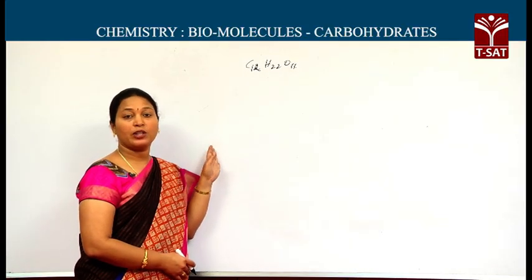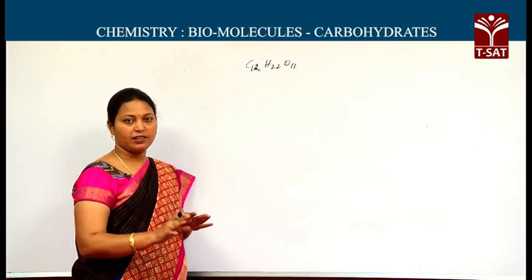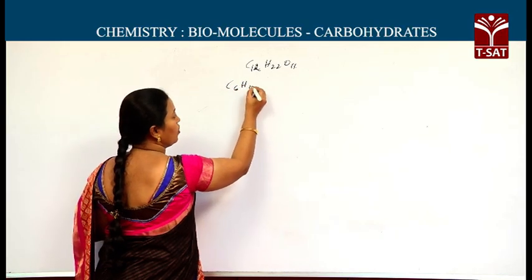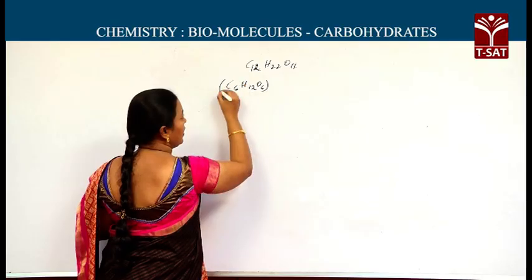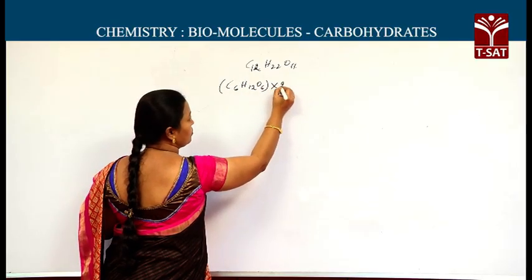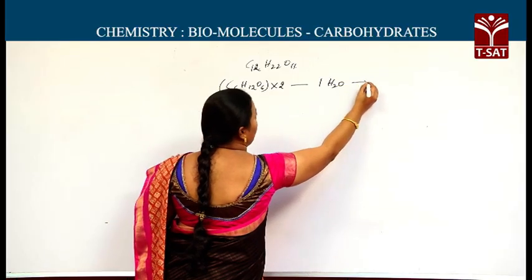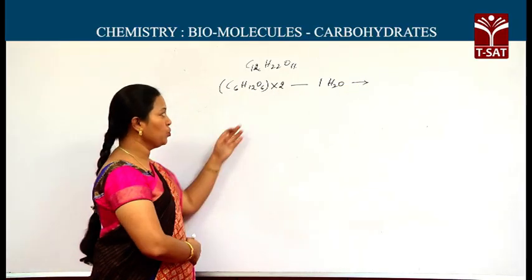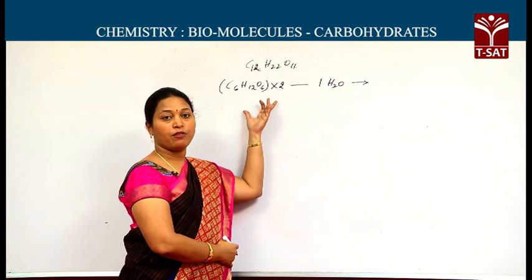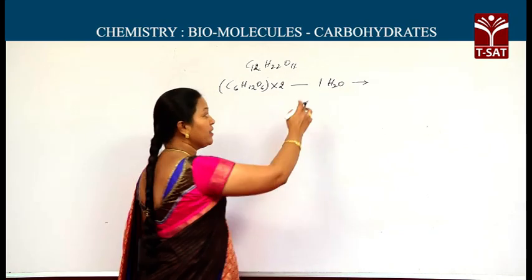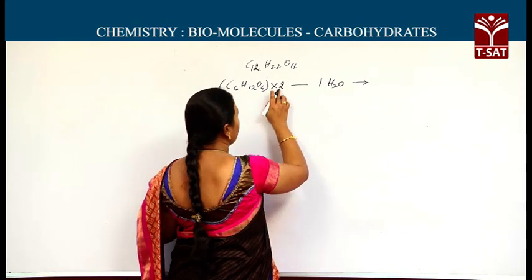How can we write the molecular formula for a trisaccharide, tetrasaccharide, and so on. For a disaccharide, C6H12O6 into 2 minus 1 H2O. Whenever we multiply by 2, we get the molecular formula for the disaccharide by the loss of 1 mole of water.